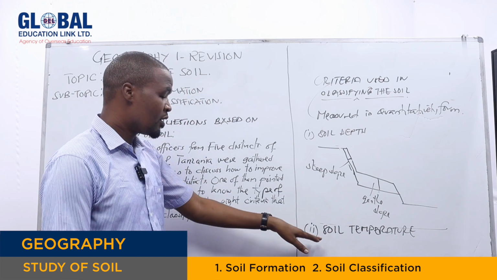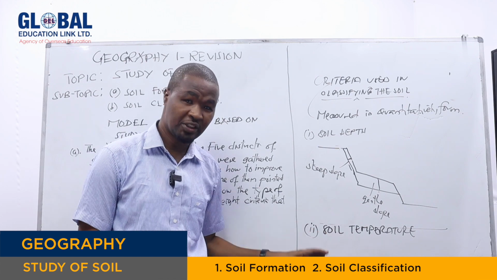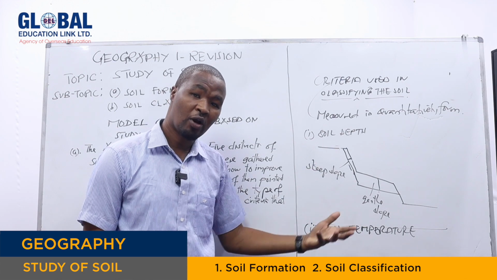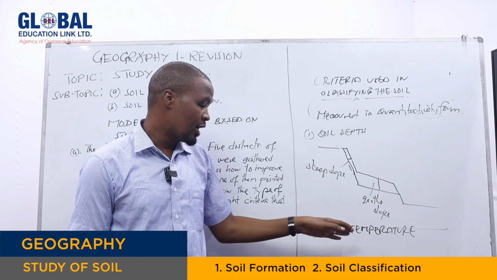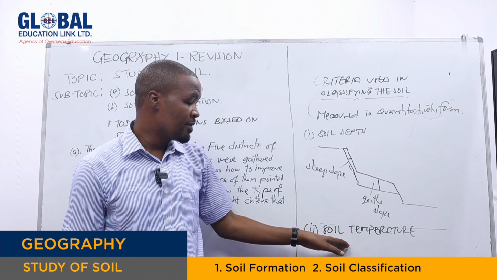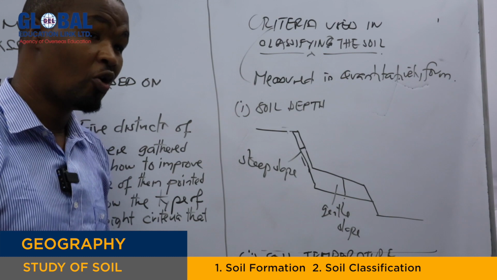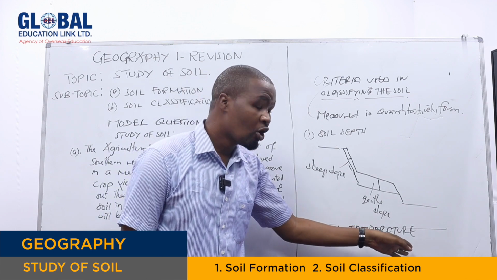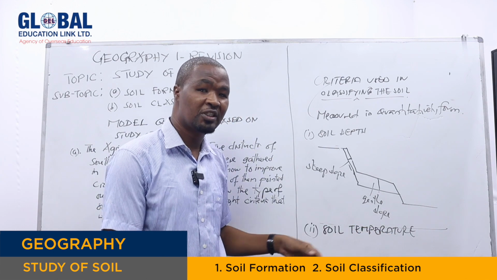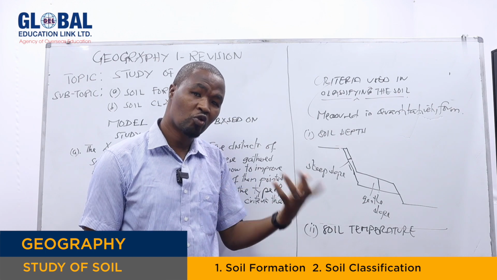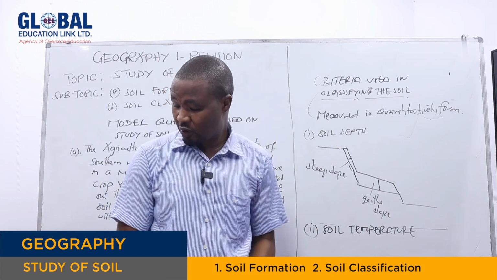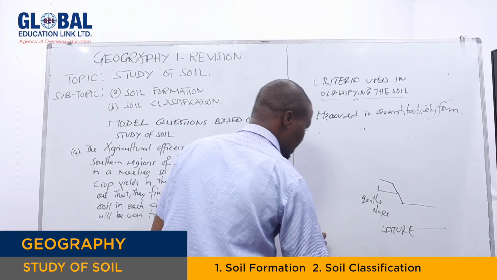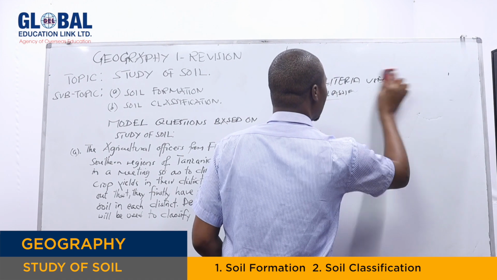So most of the soil found in hot climates, in terms of temperature, is more productive than soil found in polar areas. Why? Because one among the criteria used to determine the productivity or the growing of a seed within the soil is temperature. We expect warm temperature rather than cold temperature for a plant or seed to grow. This is another criteria.